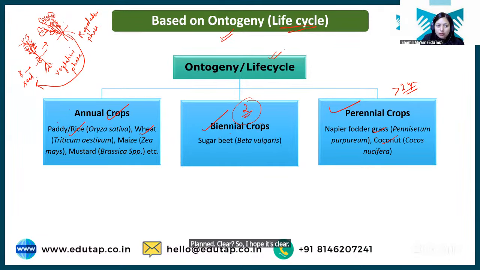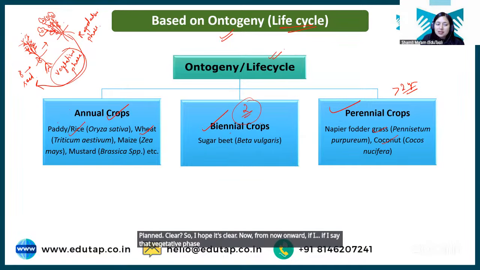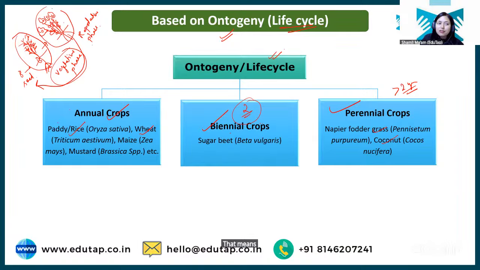Now, from now onward, if I say vegetative phase, that means the phase before flowering. If I say reproductive phase, that means the phase where the plant has started to flower. Clear? So this is the complete life cycle of a plant. Any confusion here? Okay.